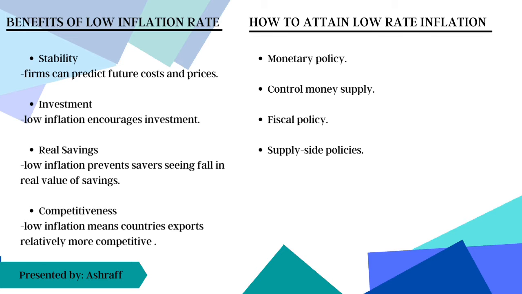Inflation is rarely controlled through fiscal policy. Last, supply side policy. Supply side strategy can lessen some inflationary pressure in the long run. Wage growth has been lower and inflation has been lowering as a result of weaker unions.